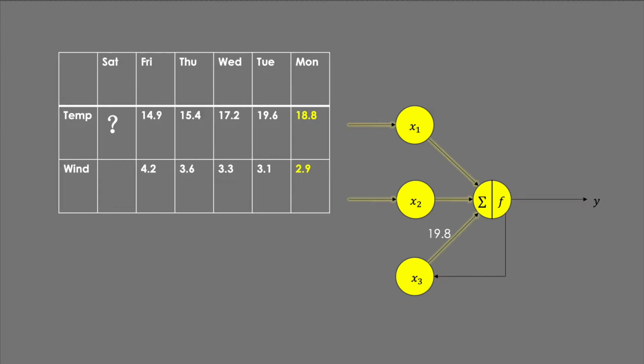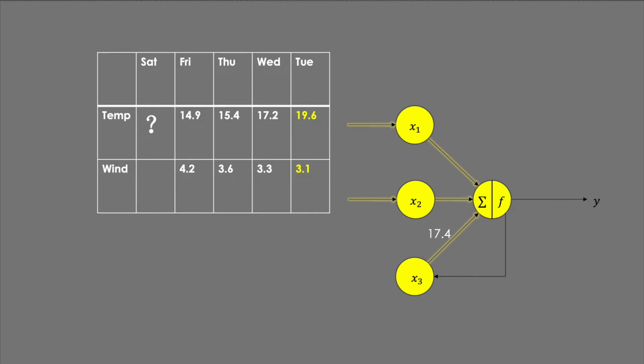Next, the neuron received Monday's data. At this moment, the x3 is not empty because we have got an output at the previous moment, 19.8. And the neuron predicted Tuesday's temperature as 17.4 based on 3 inputs. If today is Tuesday and we are going to predict the temperature on Wednesday, it's easy to understand that there are 3 inputs. 2 of them come with today's data, and 1 comes with Monday's information. More strictly, it comes with more information, that 17.4 is the result based on Sunday's data, and we just compress all info into yesterday's output.